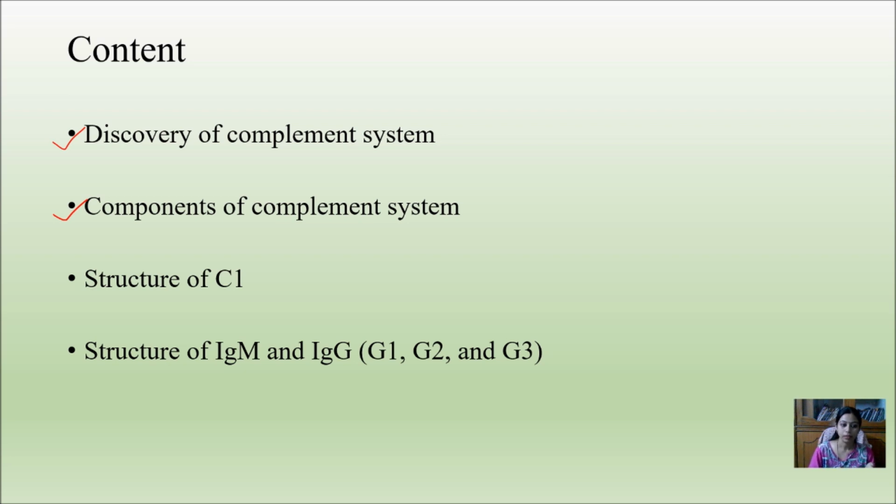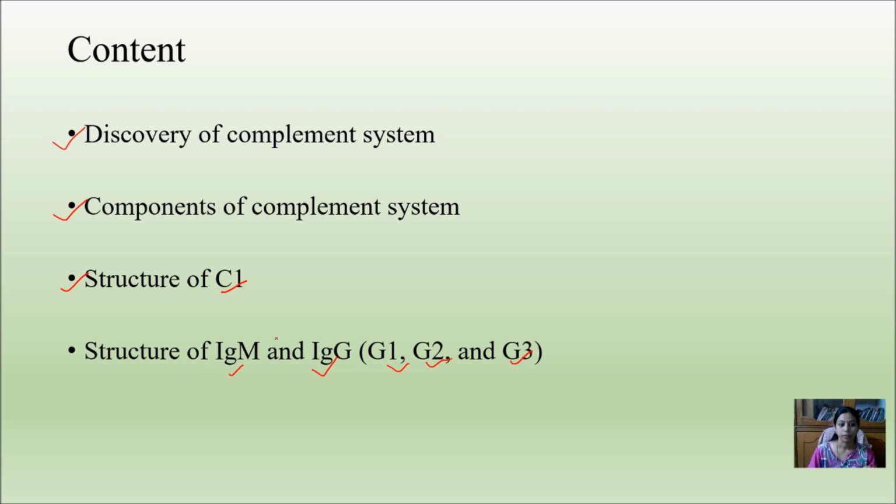Of the different components of the complement system, complement component 1 is the most complex structure. So I will also discuss the structure of complement 1. To activate the complement system, antibodies are also required, and two antibodies, immunoglobulin M and immunoglobulin G, particularly G1, G2 and G3, activate the complement system. Why do only these antibodies activate the complement system? I will be discussing that too.